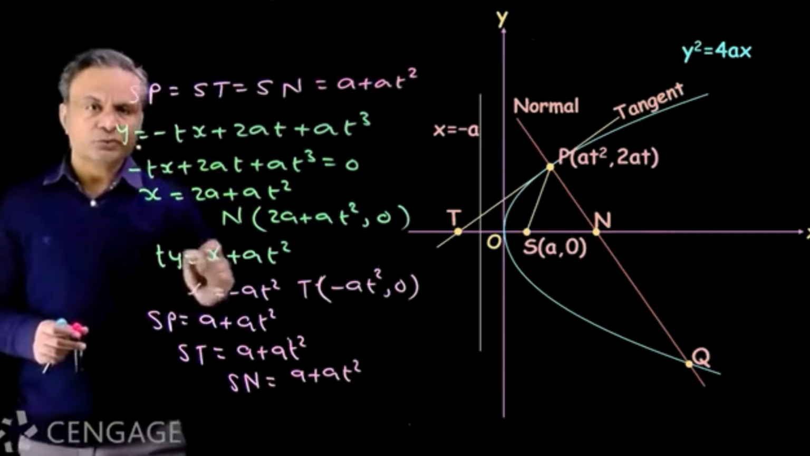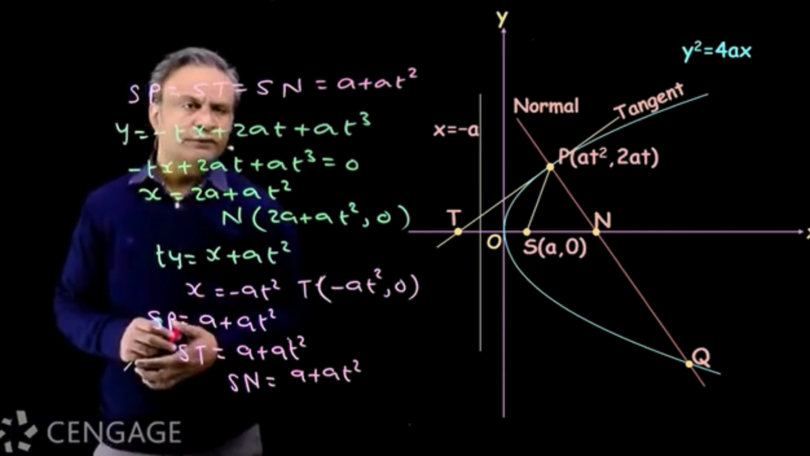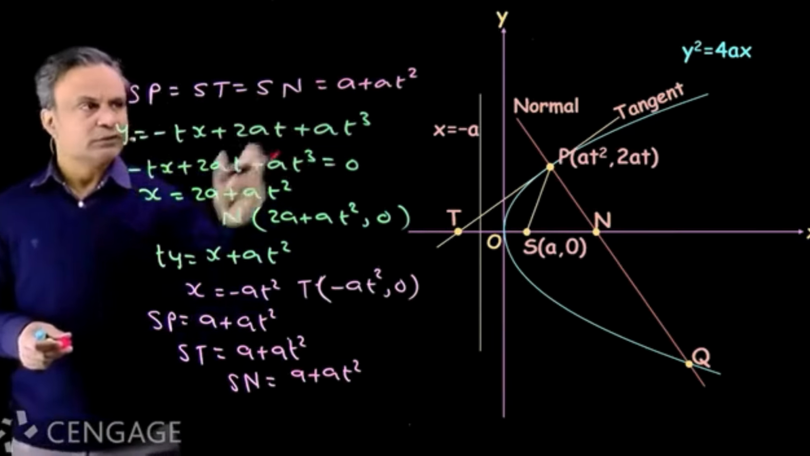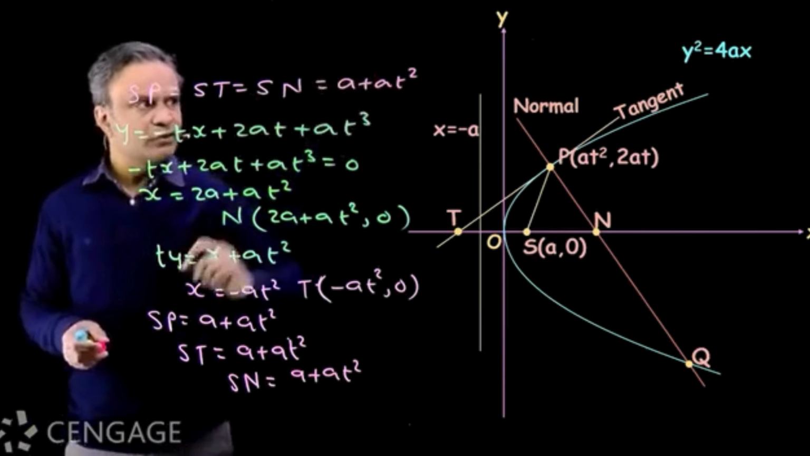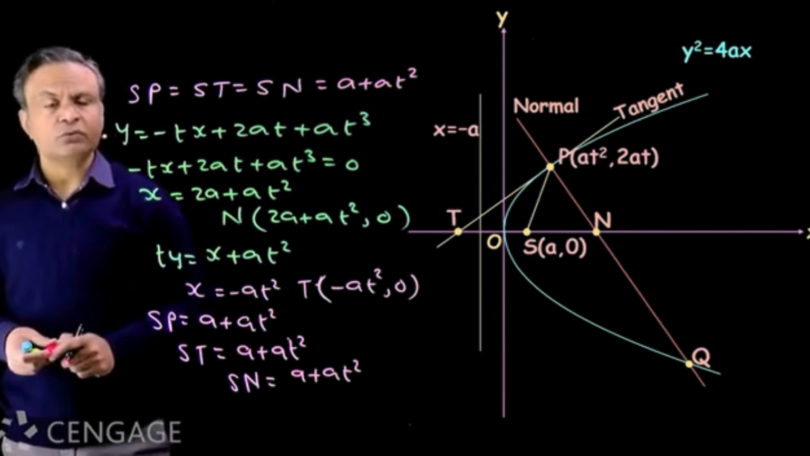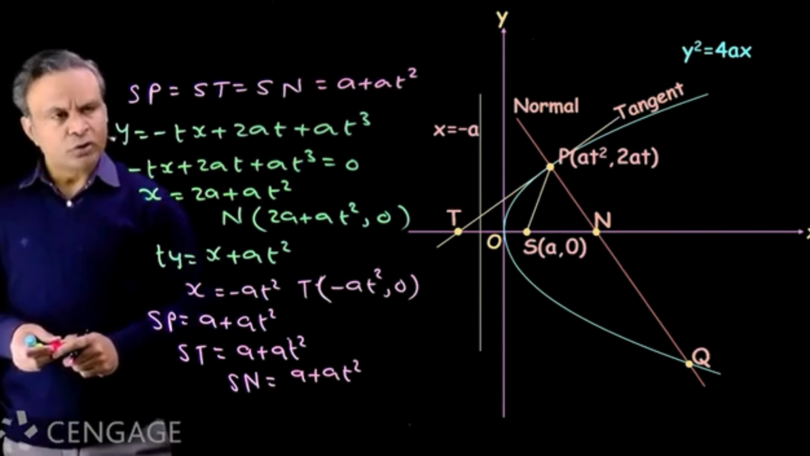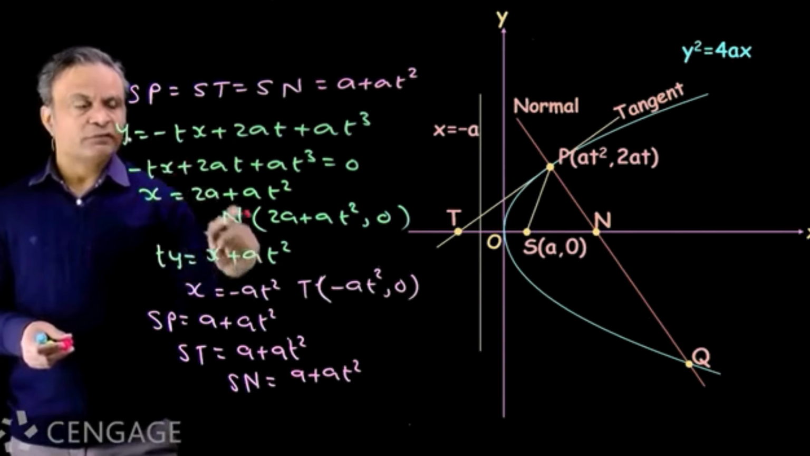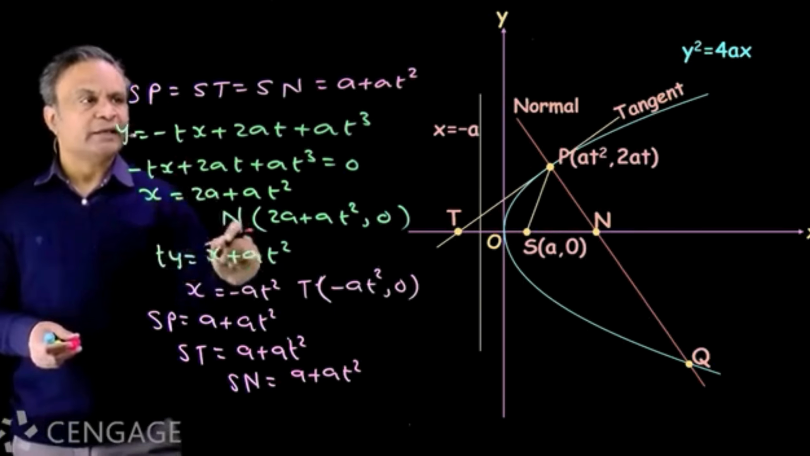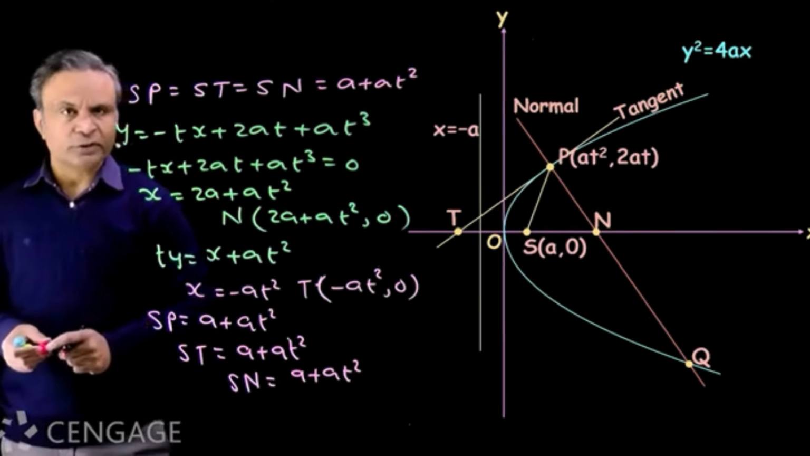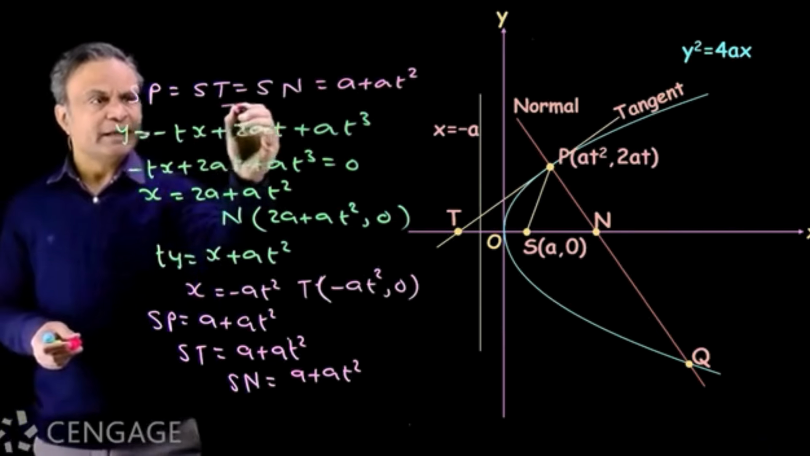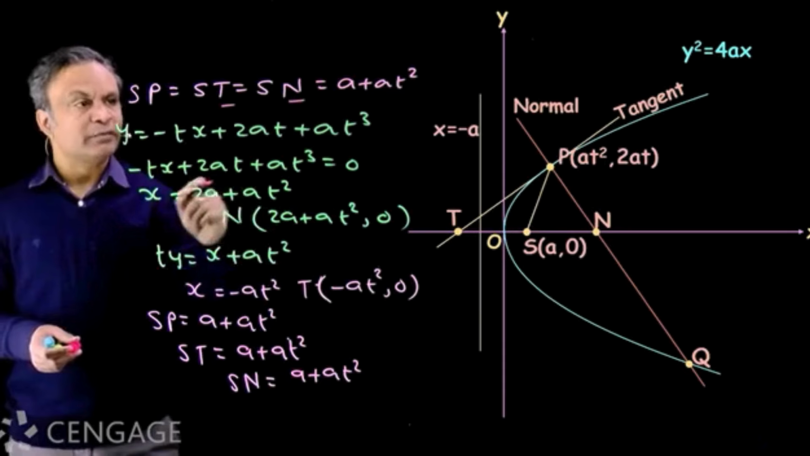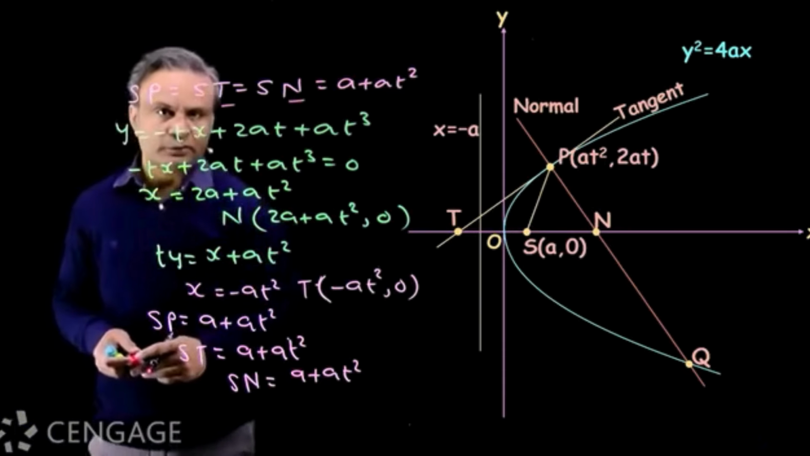Now this property is true for all the parabolas. However, in other equations, SP is not equal to a plus at square. This is for standard equation of parabola y square is equal to 4ax. But for all the parabolas, focus is equidistant from points P, T and N, where P is point on the parabola and T and N are points where tangent and normal meets the axis of the parabola. ठीक है ना?